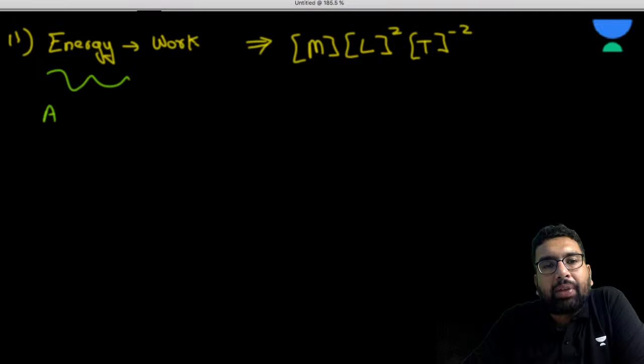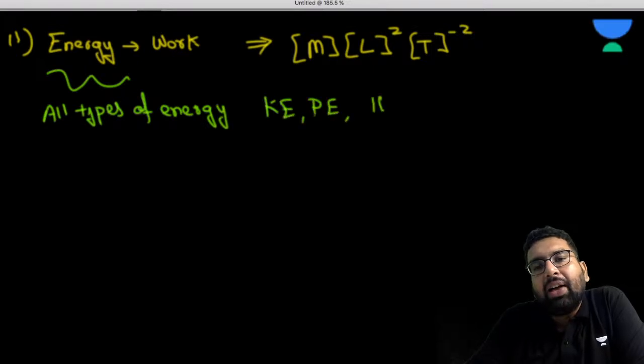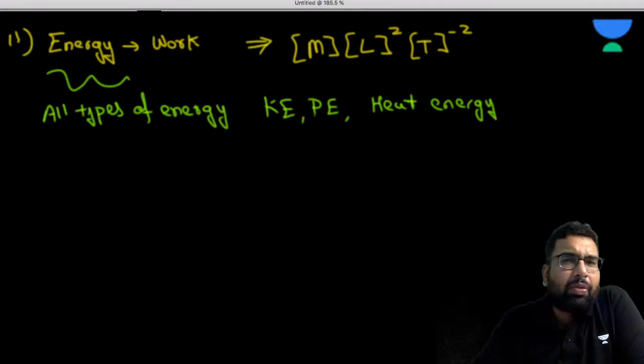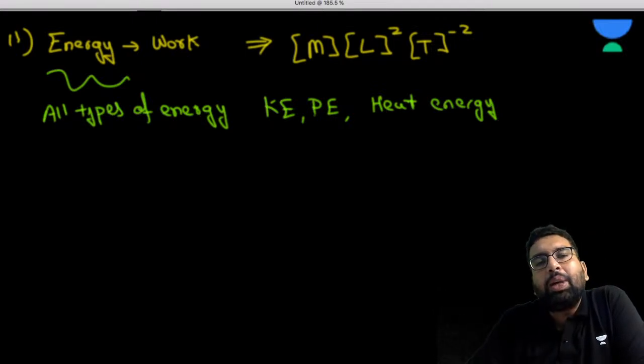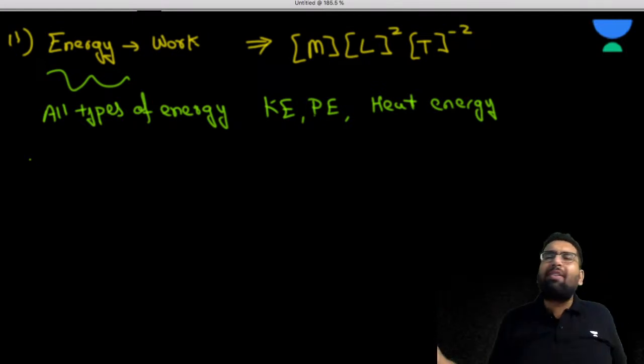So what are all types of energy that we frequently see? Kinetic energy we have, potential energy we have, heat energy we have. So many forms of energy. So if you see any given formula which has some sort of energy, you can use these dimensions to express that energy. All forms of energy have the same dimensions because again they have the same unit.